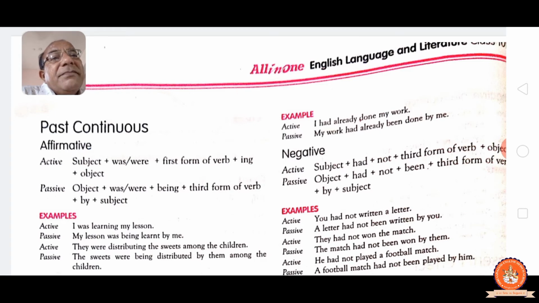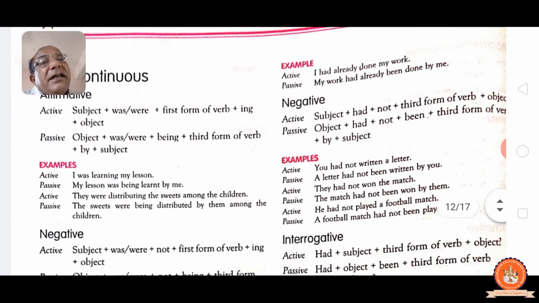Negative: subject plus had not, past participle, object. Passive: object plus had not been, past participle, by and subject. See, you had not written a letter, a letter had not been written by you. Have to add not in both active and passive after had. They had not won the match, the match had not been won by them. He had not played a football match, a football match had not been played by him.